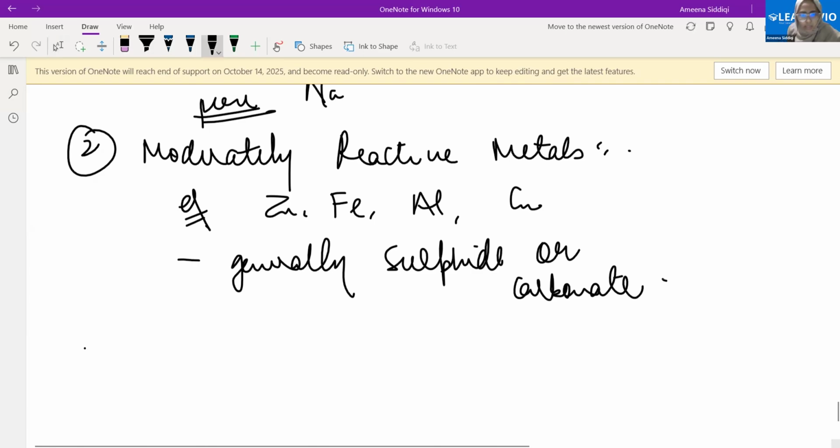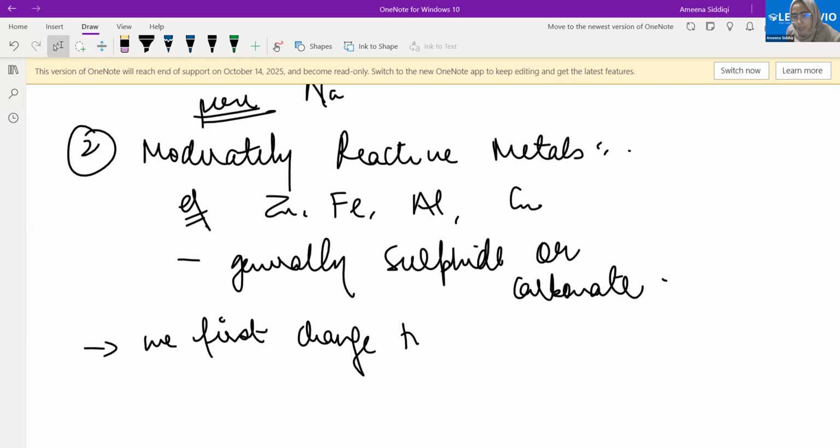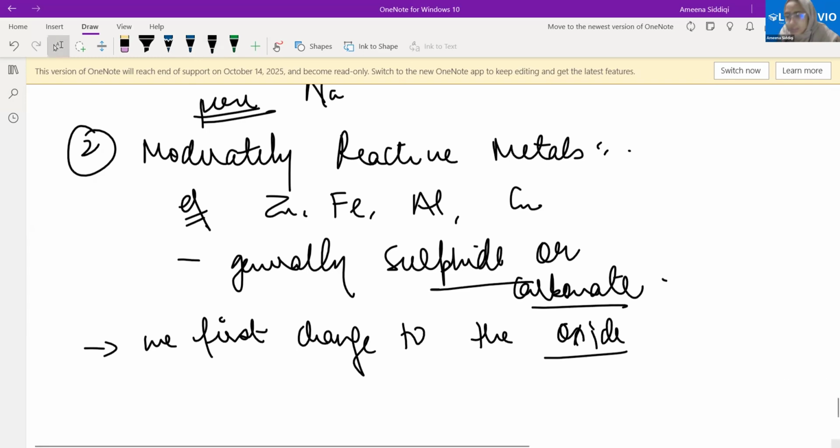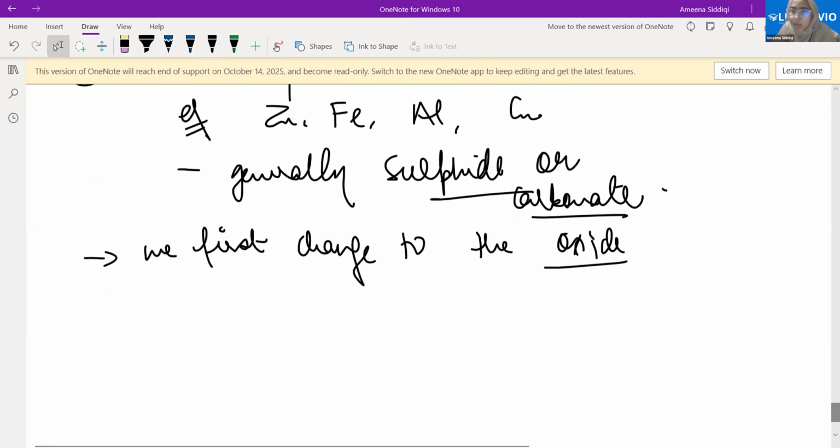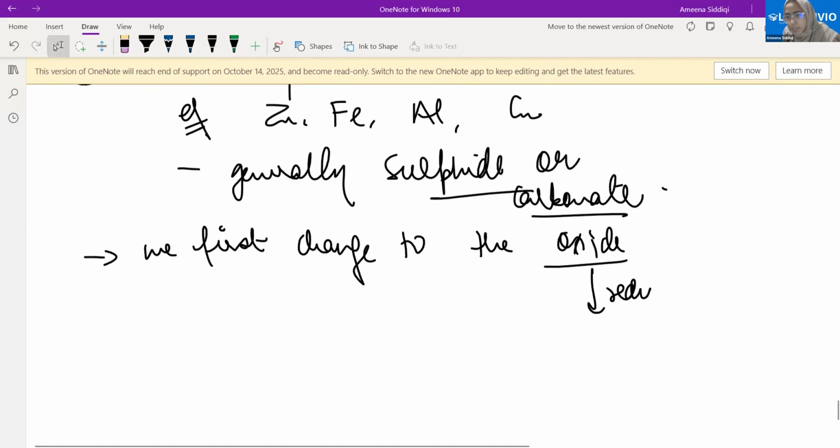What we need to do is that we first change it to the oxide. What form are they found in? They are found in the sulfide or the carbonate form. What do we change it to? We change it to the oxide form. Once we have changed it to the oxide form, we can reduce it, and we get the metal here.